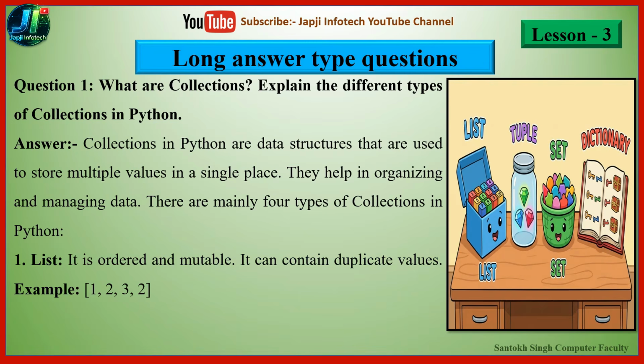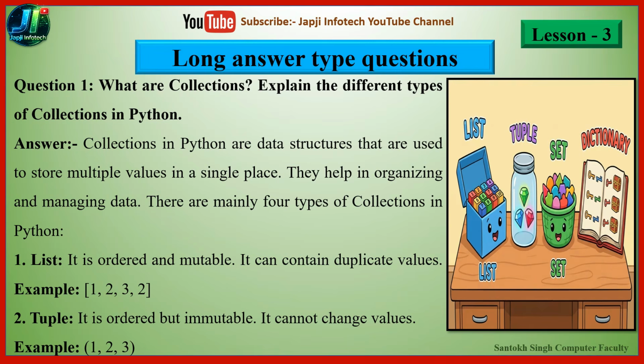The first one is list. It is ordered and mutable. It can contain duplicate values. The example is [1, 2, 3, 2]. The second one is tuple. It is ordered but immutable. It cannot change values, and we can use a tuple with the help of parentheses, so (1, 2, 3).